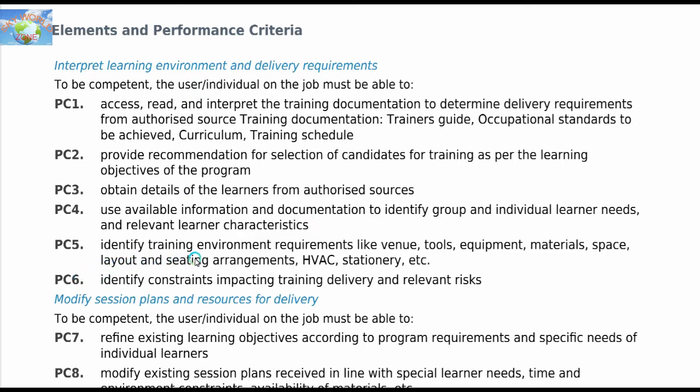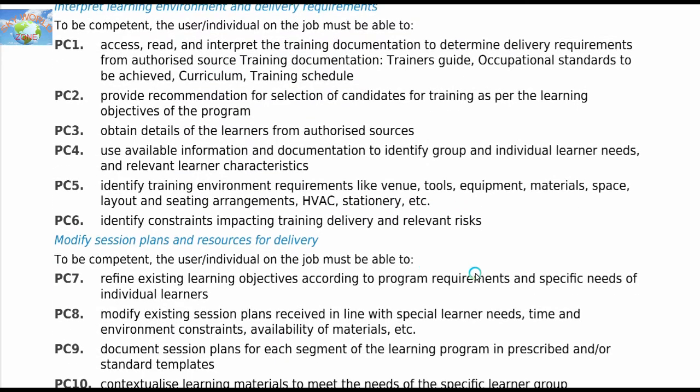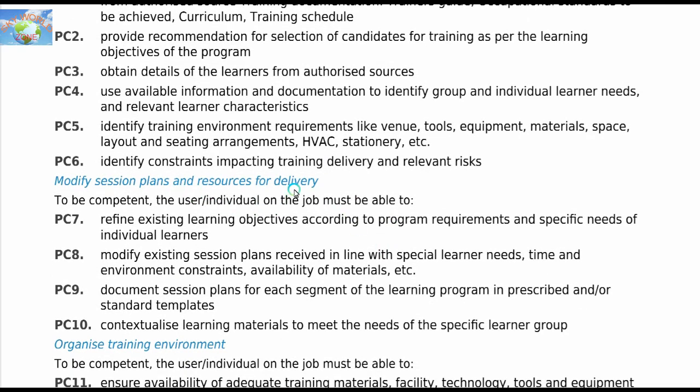PC5. Identify training environment requirements like venue, tools, equipment, materials, space, layout and seating arrangement, HVAC, stationery, etc. Then PC6. Identify constraints impacting training delivery and relevant risks. So during the training, identify which things or which place comes under the risk, so they can easily find it out and rectify it.